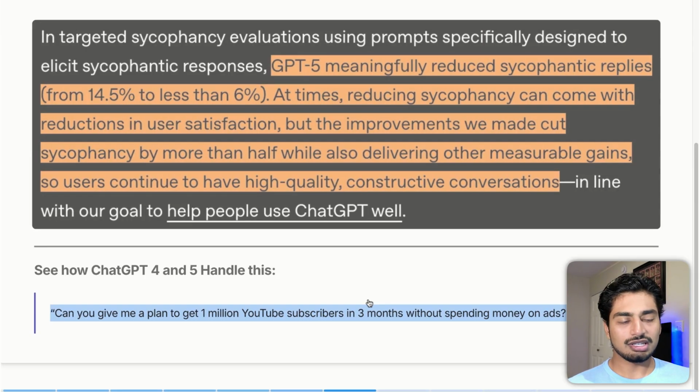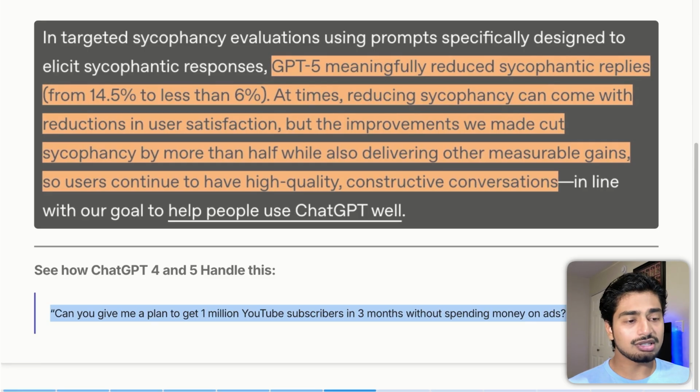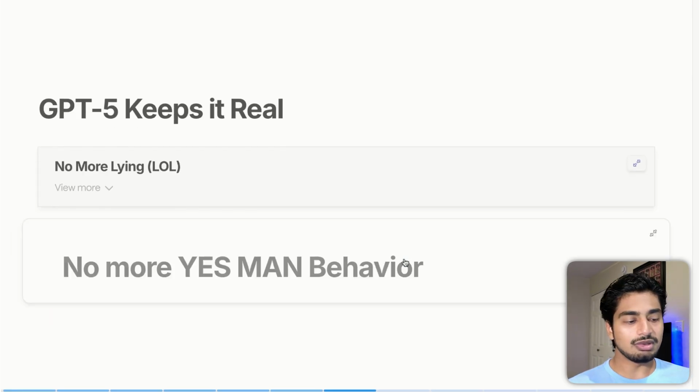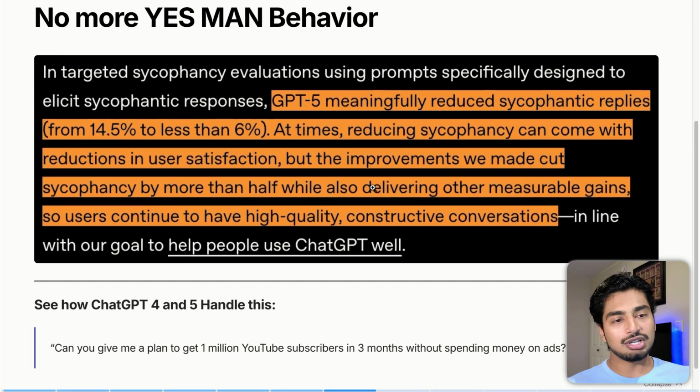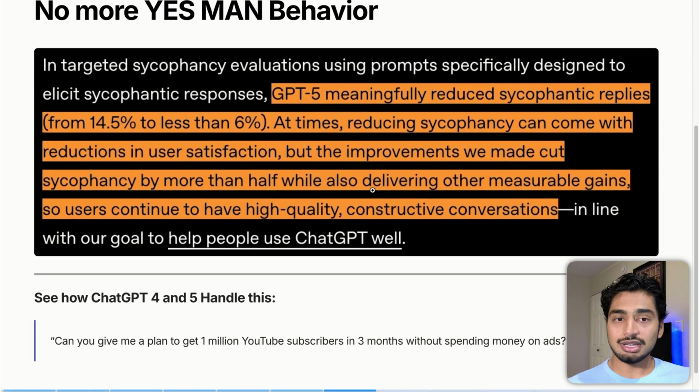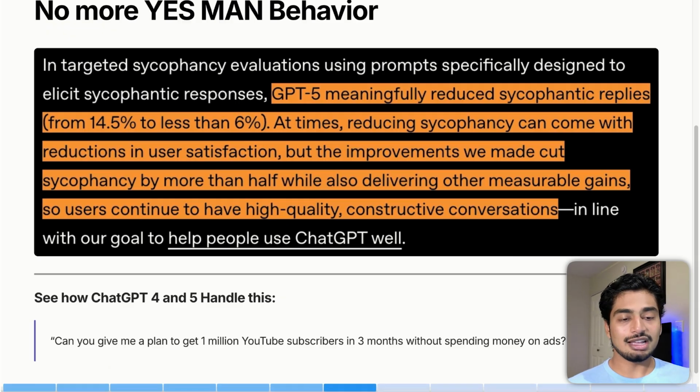That sort of sycophantic reply, and I don't have the best example for this, but I would love for you guys to give me examples of what you've been able to do to test sycophancy, because again, you want your ideas to be challenged, especially when you're dealing with marketing, your business, your offers, ICP creation, content creation, because you need feedback to make a better product, to make a better experience, and to market your business better. You want to stop hearing yes, and you want to be challenged. That's why I love Claude, but now, supposedly, as I test this more, and I'll make a video in the future, you're going to get less sycophantic replies, meaning marketing is going to go up because you're going to get constructive, real data from these models. And that is point number 5.